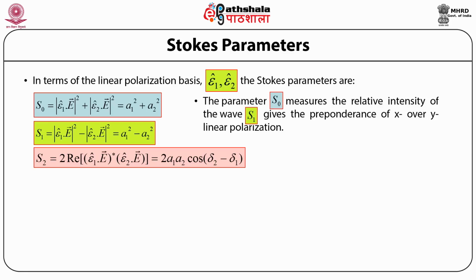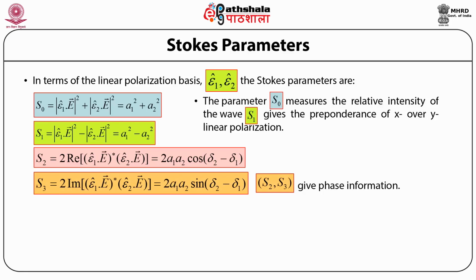Similarly, the fourth of the Stokes parameters, that is S subscript 3, is denoted by twice the imaginary part of bracket open the complex conjugate of epsilon subscript 1 cap dot electric field times epsilon subscript 2 cap dot electric field bracket close, and this turns out to be equal to twice A subscript 1 times A subscript 2 times sine of delta 2 minus delta 1, the phase difference between these two respective linearly independent solutions of the electric field. And A subscript 1 and A subscript 2 give the amplitudes of these two linearly independent electric fields.